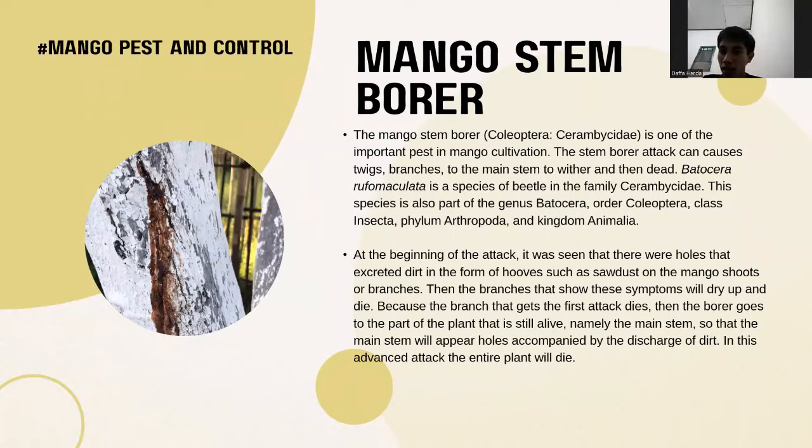Because the branch that gets the first attack dies, the borer goes to the part of the plant that is still alive, namely the main stem, so that holes appear on the main stem accompanied by the discharge of dirt. In this advanced attack, the entire plant will die.